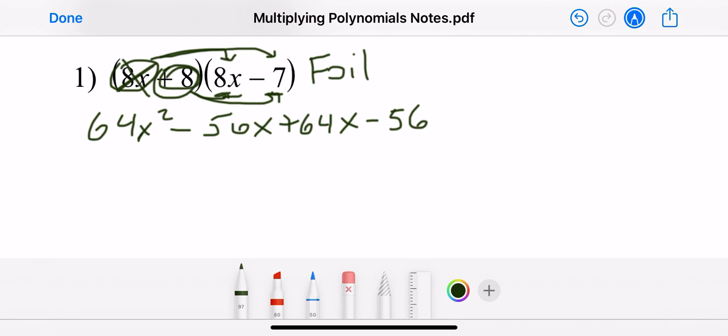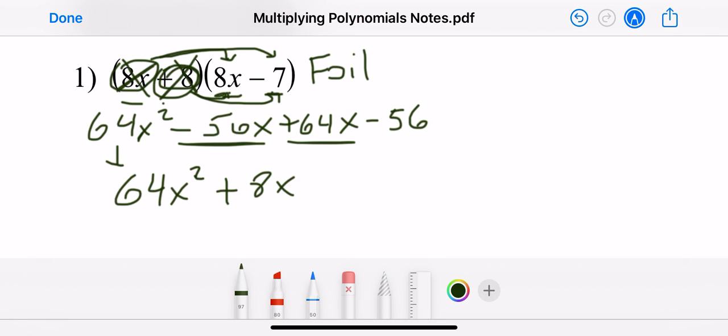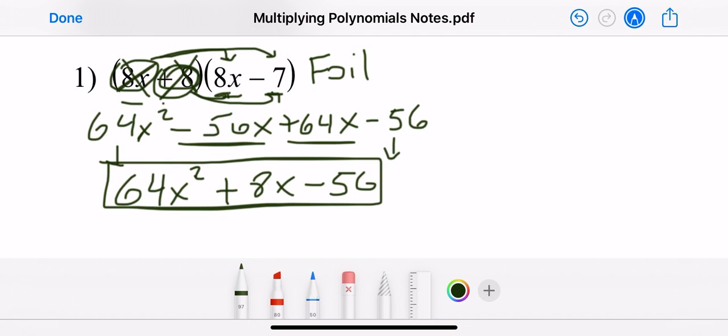All right, so now once we're done multiplying everything out, we multiplied the first term, we multiplied the second term out. We have to combine like terms, and in this case, that would be these two terms right here in the middle. So just bring down your 64x squared. Add your two middle terms together. Negative 56x plus 64x is positive 8x, and bring down your minus 56 because there's no other term like it. So that would be your final answer for this one.